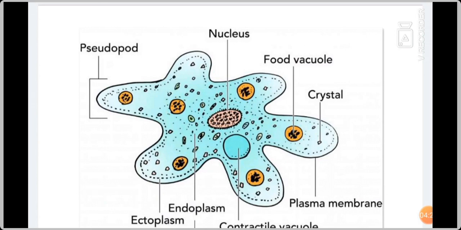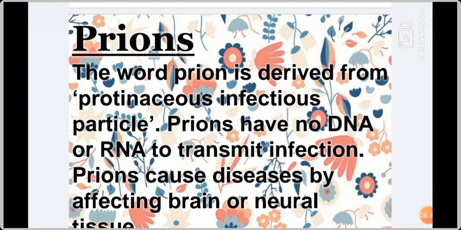Whenever it wants food, then immediately it swallows the food. It engulfs the food particle. So it surrounds the food particles with the help of the pseudopods. So the extended part is called pseudopodia. Have you understood about amoeba? Now, next we are going to see about prions.